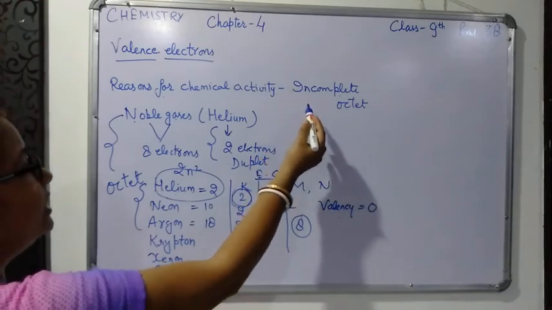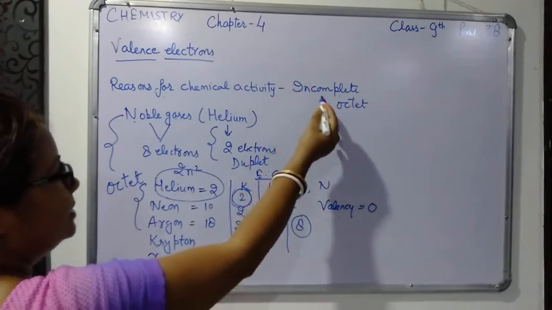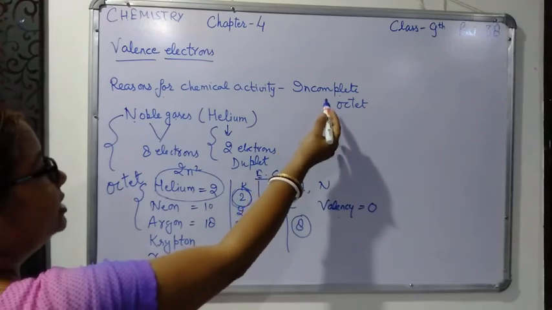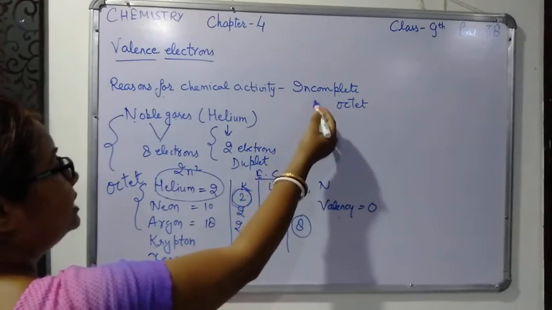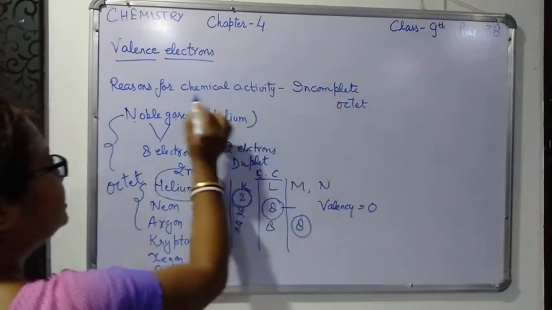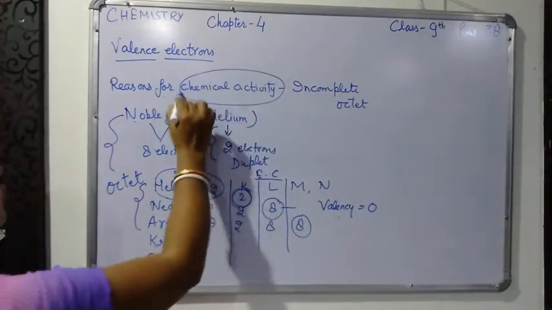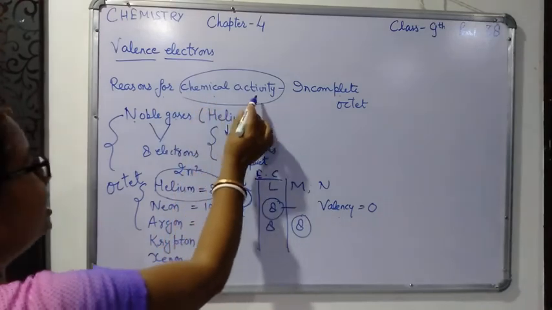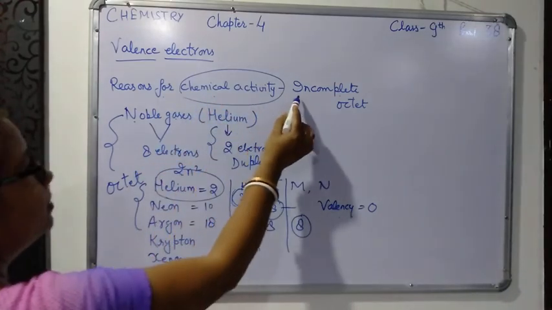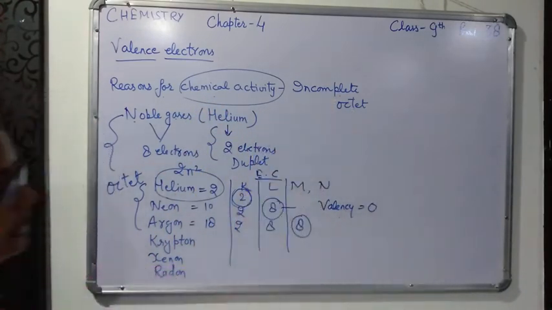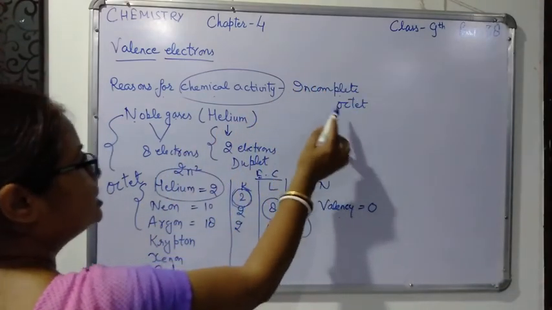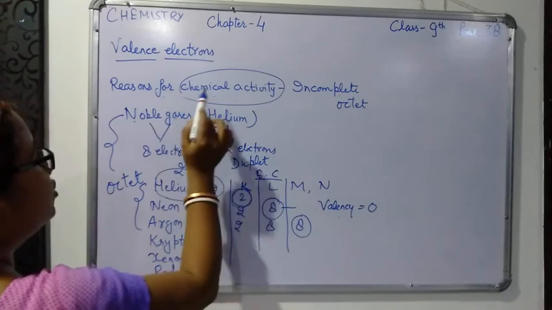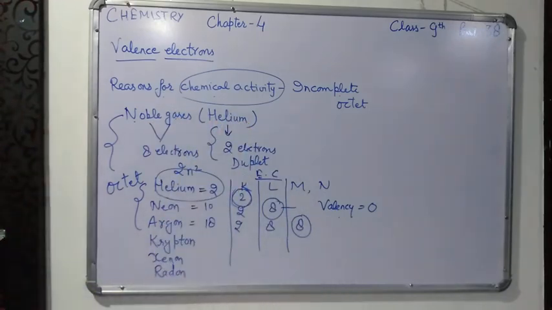To complete their stability, to get 8 electrons in their outermost shell, they have to take part in chemical reactions. That is why they are chemically active. This is the reason for their chemical activity, because they have to complete 8 electrons in their outermost shell.